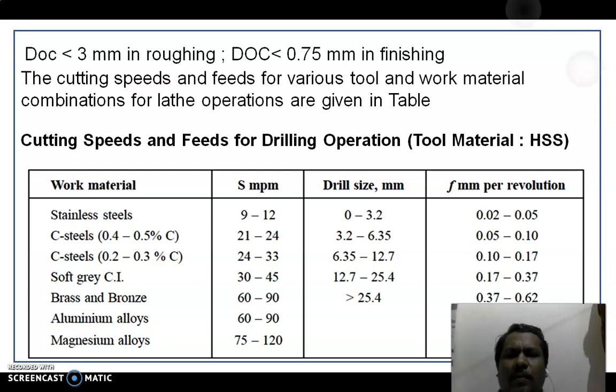For such tool material and workpiece material combinations, a table is given below that represents recommended speed and feed for a selected material where the tool material is HSS. These are the tentative values, the guideline values. You need not pick these values directly, 9 to 12 meters per minute. Still, you can go beyond this value up to 10 to 20% depending upon the rigidity of your machine tool.